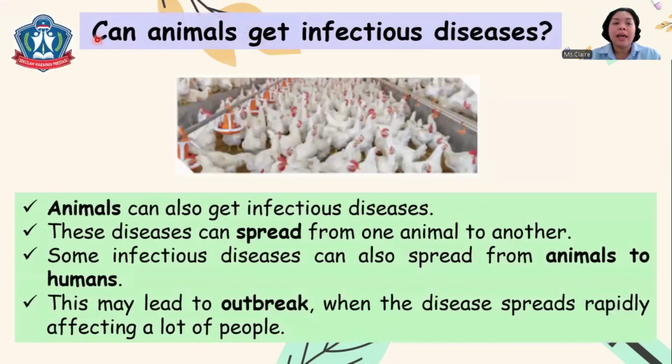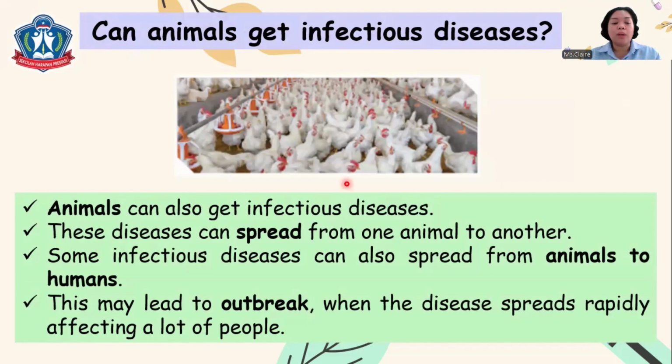Now, can animals get infectious diseases? Yes, they can also get them. These diseases can spread from one animal to another. And some of these diseases may also spread from animals to humans, to us. Do you know some infectious diseases that spread to humans that come from animals? If you know, you can share that with me or with your friends in our class.